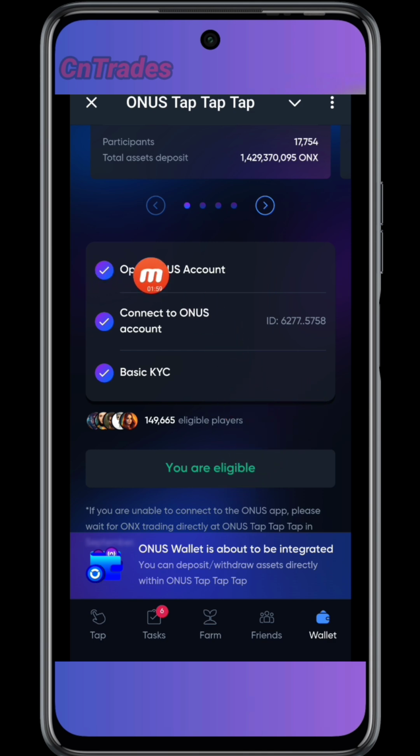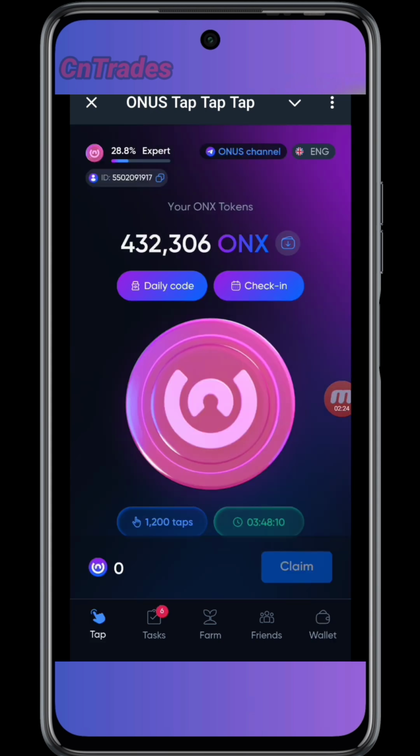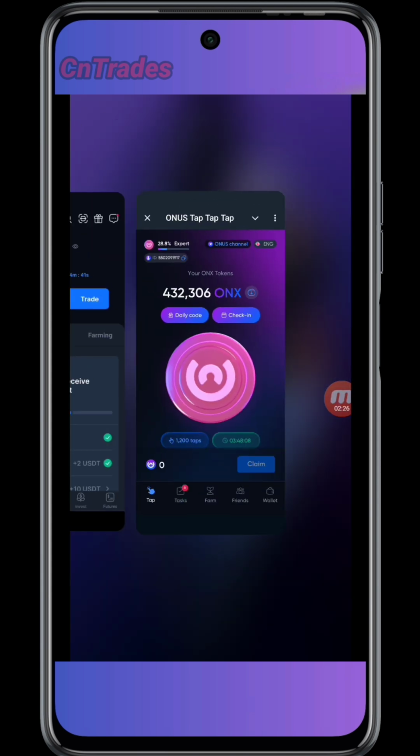So if you have opened your Onus account, then you need to connect your Onus Exchange to your Telegram account. I will show you where to do that from the Onus Exchange app, and then you need to have completed your KYC. That's when you come over here and check the eligibility. You're going to be eligible if you click on that eligibility check. When you see something like this, then you are good to go. You can withdraw. So before I place a withdrawal, let's head over to the Onus app.